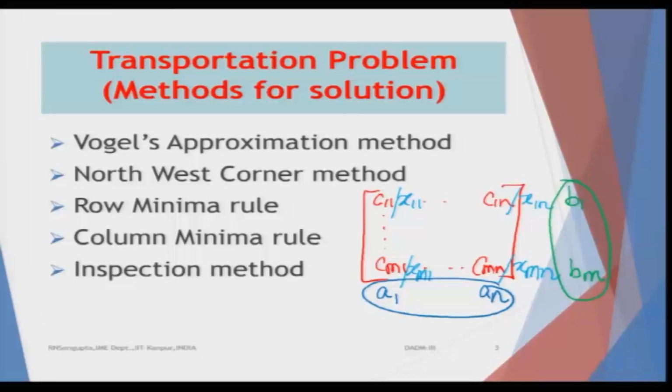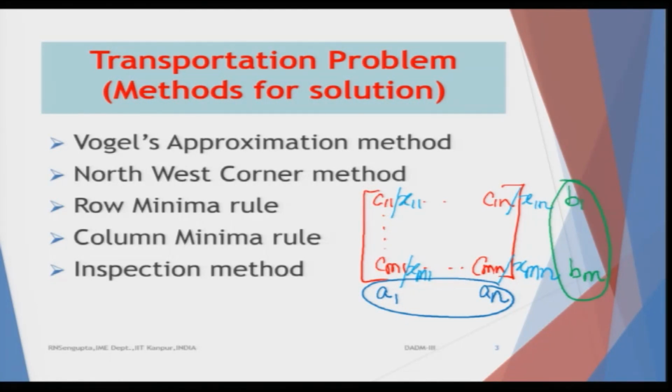In the row minima rule and the column minima rule, we concentrate on the row and do the allocation in such a way that the rows are our main concern, taking care of the row allocations first, with the columns done at a secondary stage.